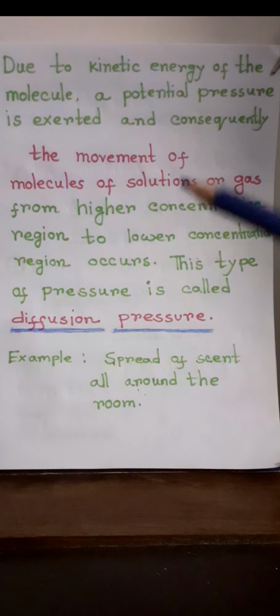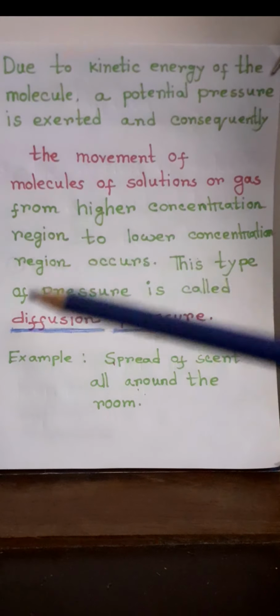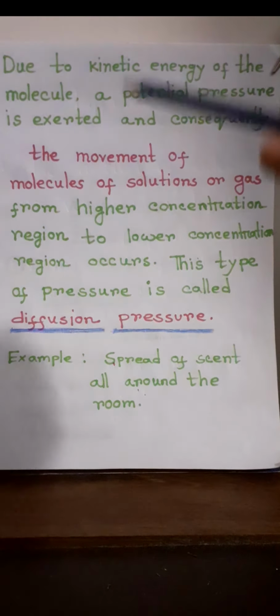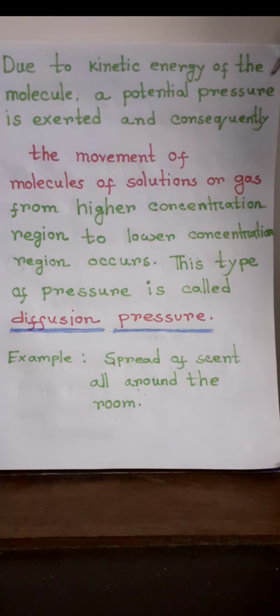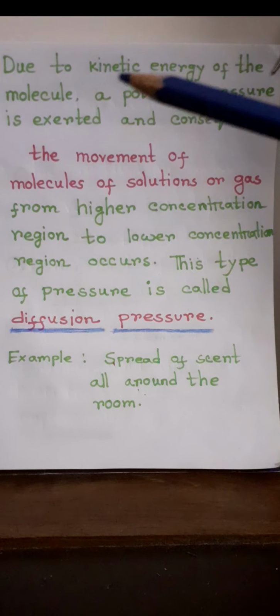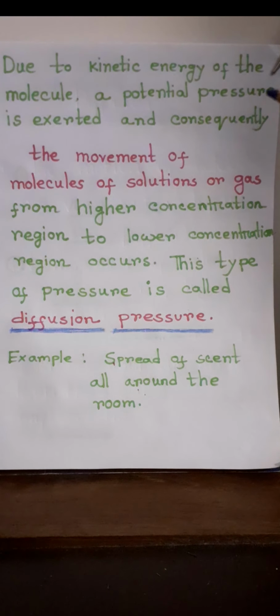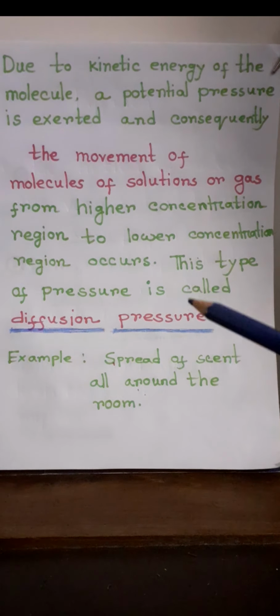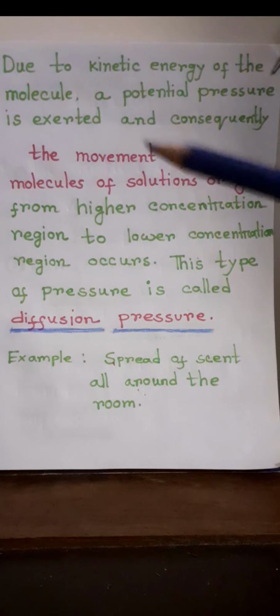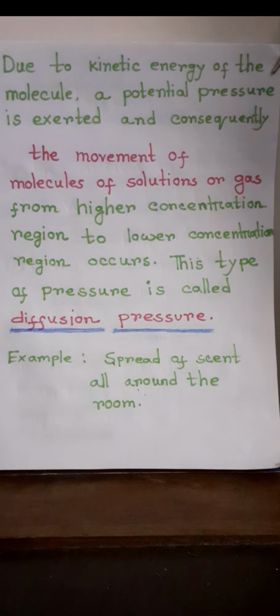Due to this motion, kinetic energy develops, and due to kinetic energy, a potential pressure is exerted, and consequently, the movement of molecules of solution occurs from higher concentration region to lower concentration region, and this type of pressure is called diffusion pressure.